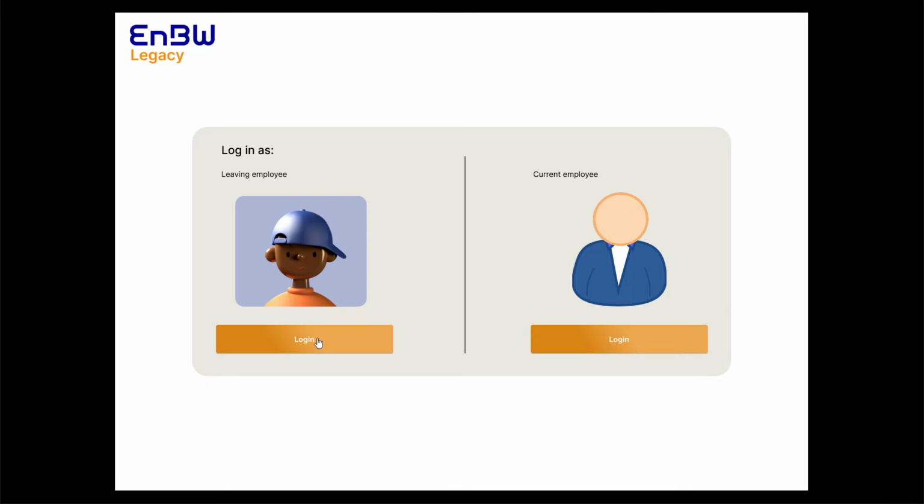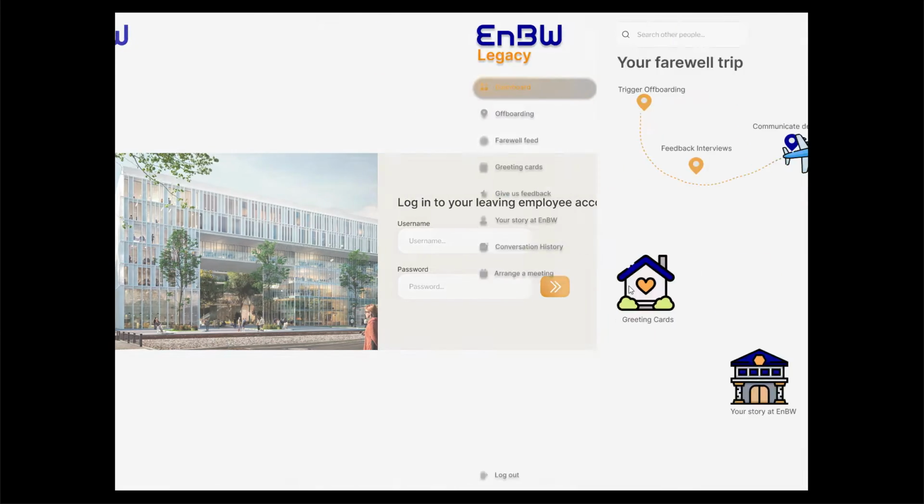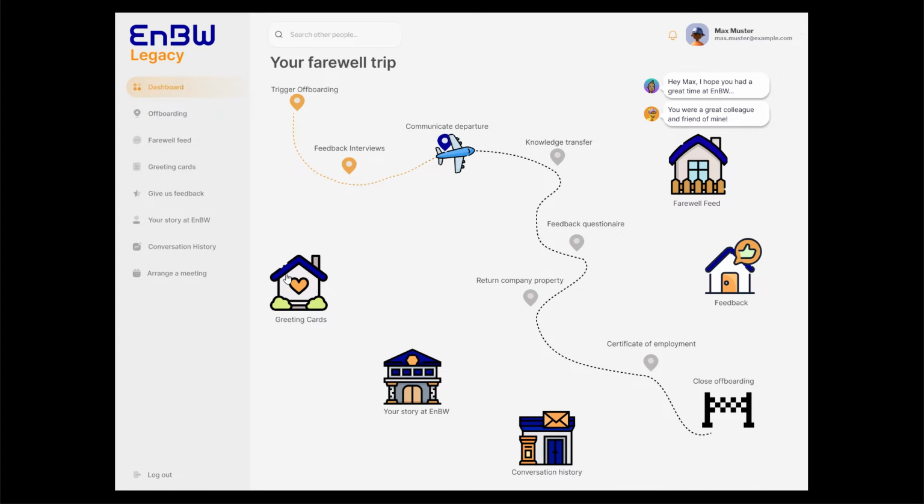Let's log in as a leaving employee. We can see the dashboard, where the farewell trip of the leaving employee, meaning the offboarding procedure, is depicted. And these different location markers refer to offboarding steps that need to be completed by the leaving employee. This employee is currently located at Communicate Departure.